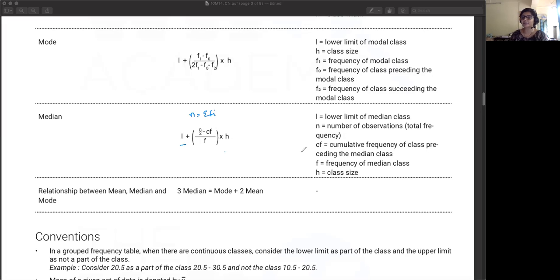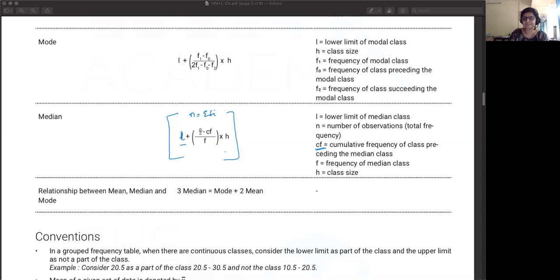So once you identify the median class, the cumulative frequency of the class above it is going to be your CF, upon F. F is the frequency of the median class, into H. Okay, so this is the formula: median is equal to L plus n by 2 minus CF upon F into H. So just learn this formula. When we do a problem, it will become a little easier.